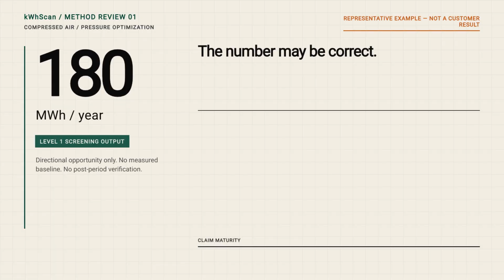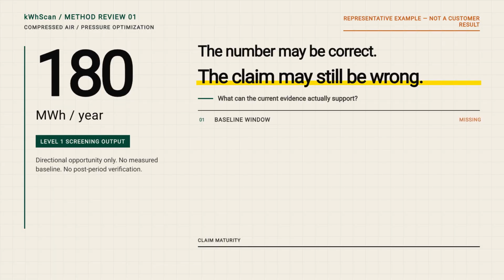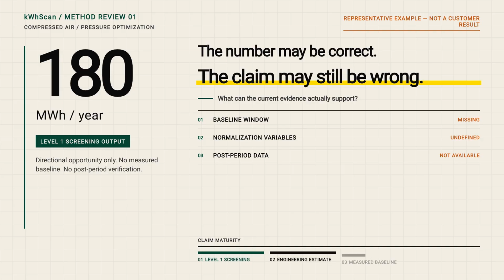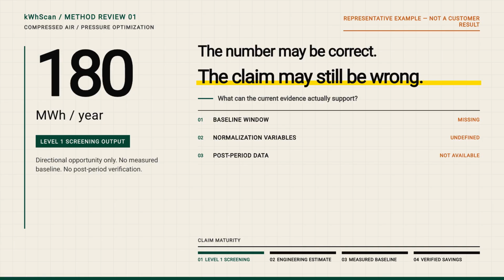An energy model can be correct and still support the wrong claim. A result may show 180 megawatt-hours per year. But what is it? Screening, an engineering estimate, a measured baseline, or verified savings. 4 claims, 4 evidence requirements.